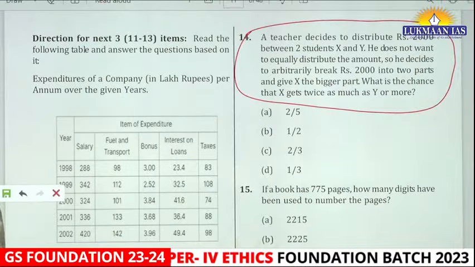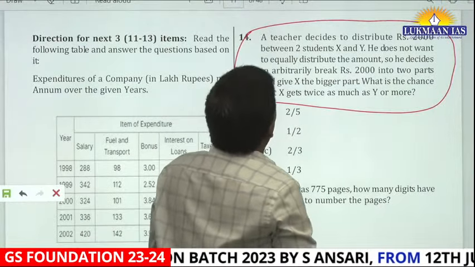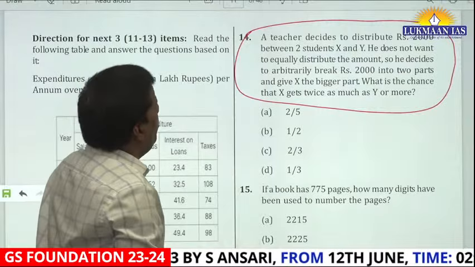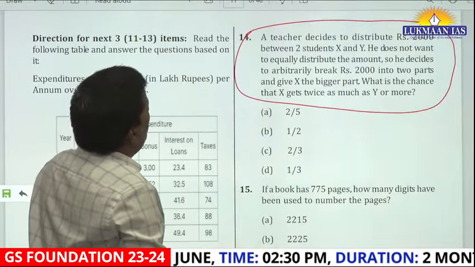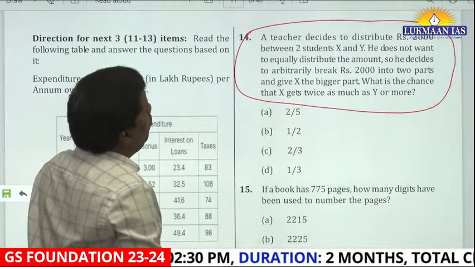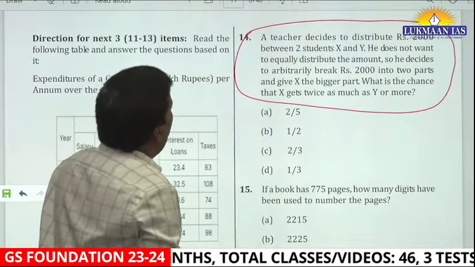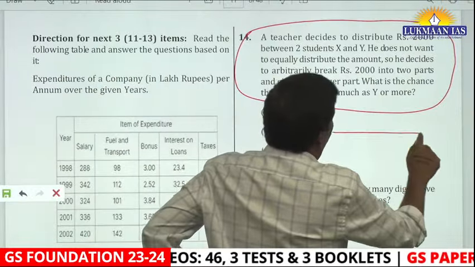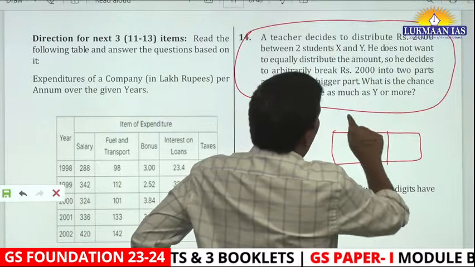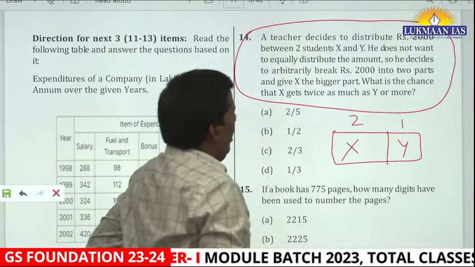What it says, a teacher decides to distribute 2,000 between two students, X and Y. He does not want to equally distribute the amount, so he decides to arbitrarily break 2,000 into two parts and give X the bigger part. What is the chance that X gets twice as much as Y? So X is getting how much? 2 and 1, right? This is Y, this is X.